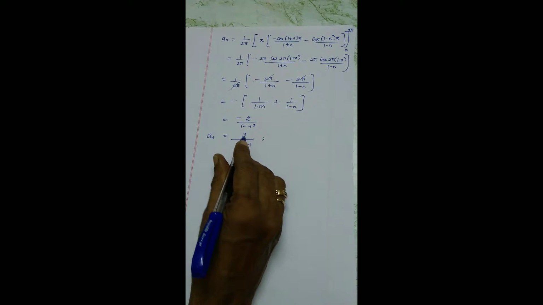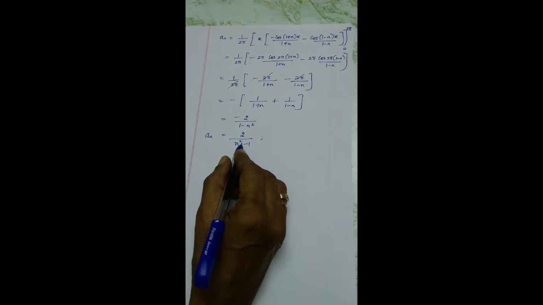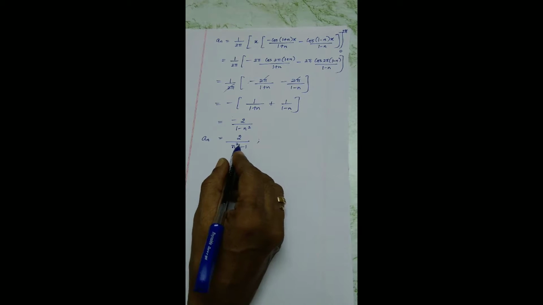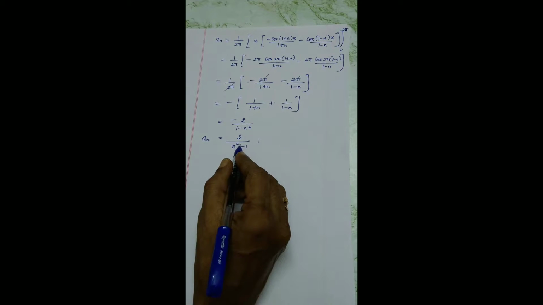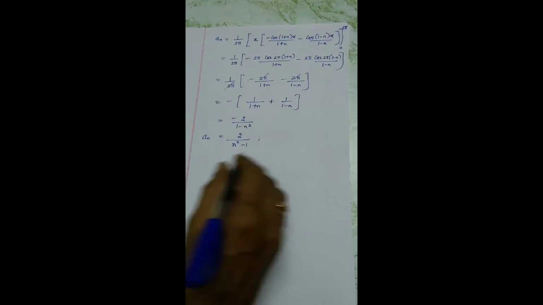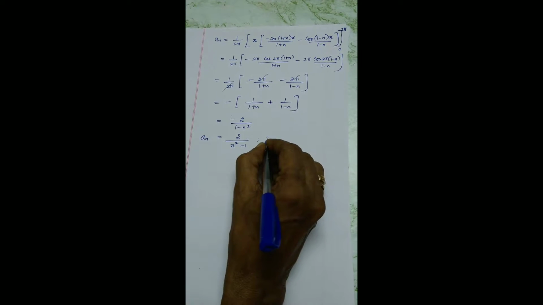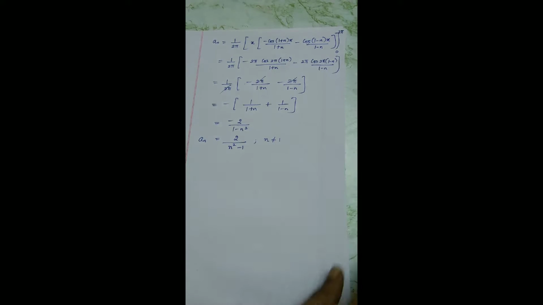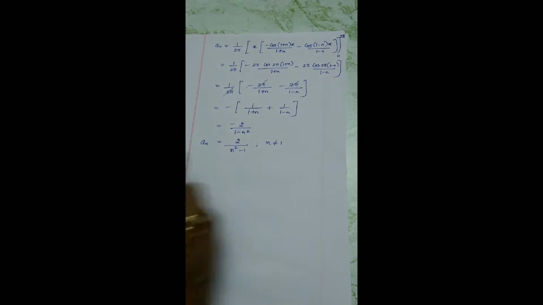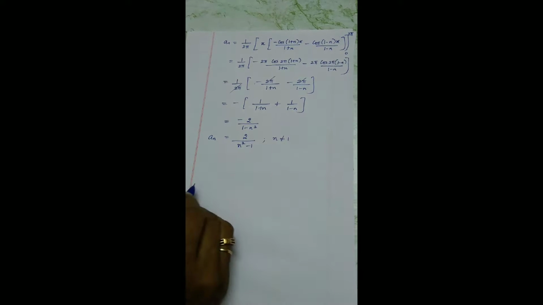Any value divided by 0 is a very large value, infinity. If I substitute in the Fourier series, even a single term being infinity, the entire thing tends to infinity, no doubt about it. So something is wrong. So what to do? In this case, the fraction is valid only if n is not equal to 1. If I give n equal to 1, this a_n tends to infinity. So we should be very careful at this stage.